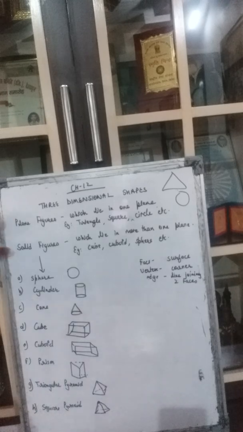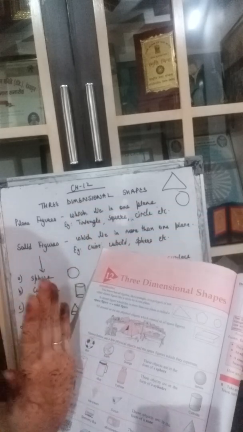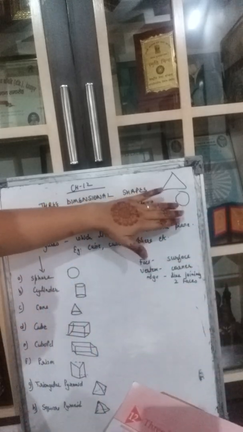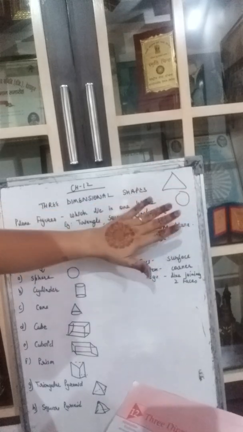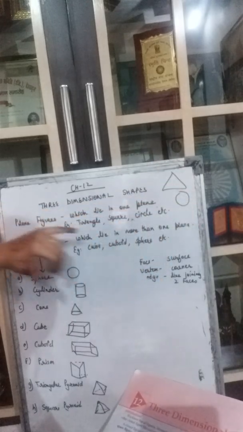Now, examples of the solid figures are sphere. Okay, we'll give an example of the sphere. For example, ball, football, earth and orange. Orange is also round in shape, but it is not a circle. Circle is something which can be only drawn, which is a flat thing. Okay, so these are all the plane figures. Circle, triangle, which we are drawing on a paper or on a board.